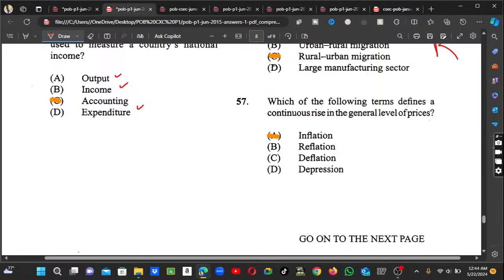Alright, so number 57. Which of the following terms defines a continuous rise in the general level of prices? So we know that will be inflation.